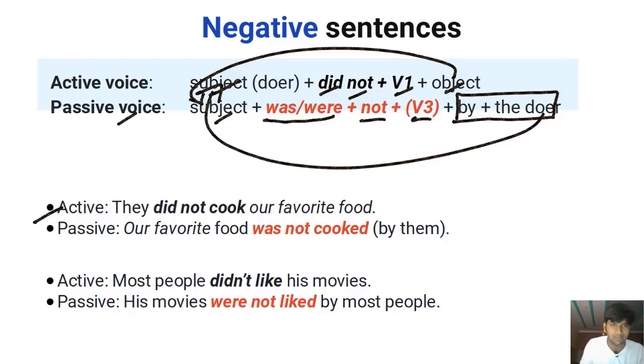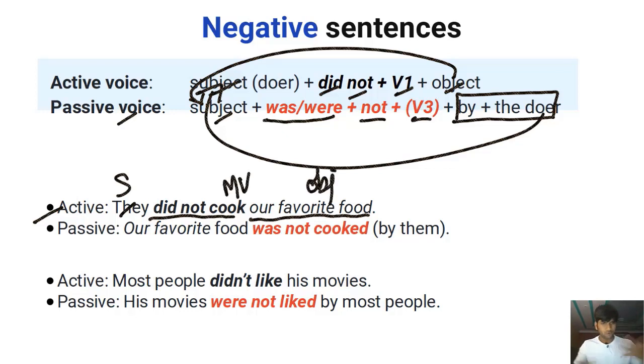All right, active voice example number 1. They did not cook our favorite food. They did not do something. They did not cook what? Our favorite food. So there is the subject, did is the auxiliary verb, not is the negation, cook is the main verb, and our favorite food is the object. So I'm focusing on the doer of the action, which is they didn't do something, they didn't cook our favorite food. I want to focus on the person who did not do this. Who didn't do it? It was they, right? It was them who didn't do it. So they did not cook our favorite food.